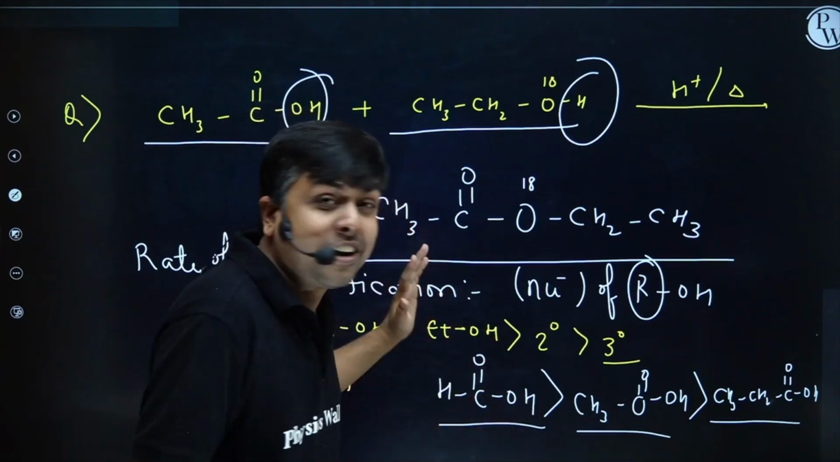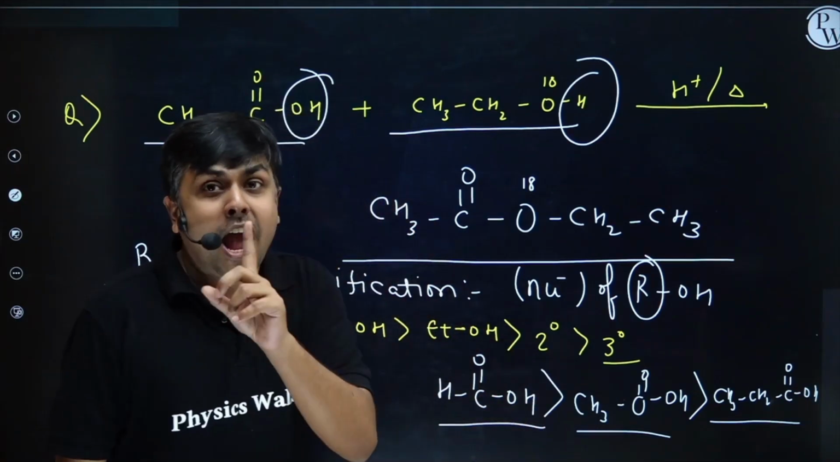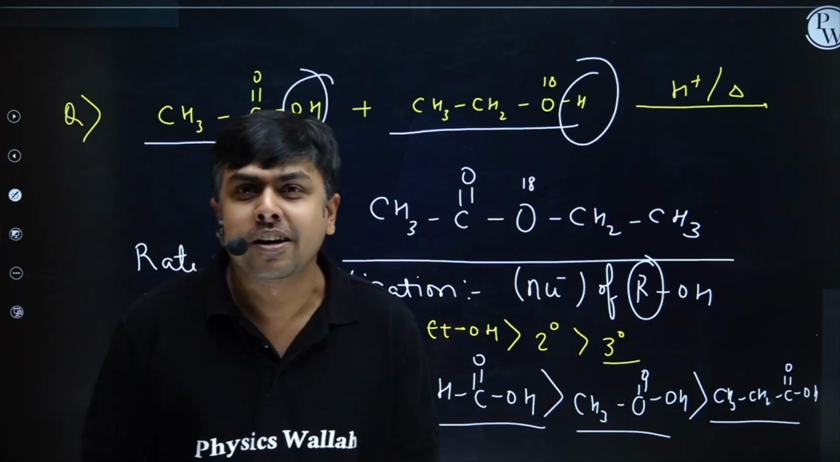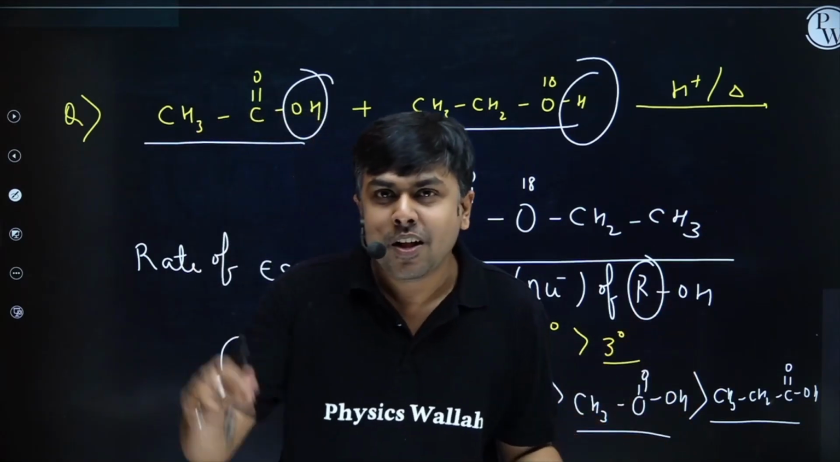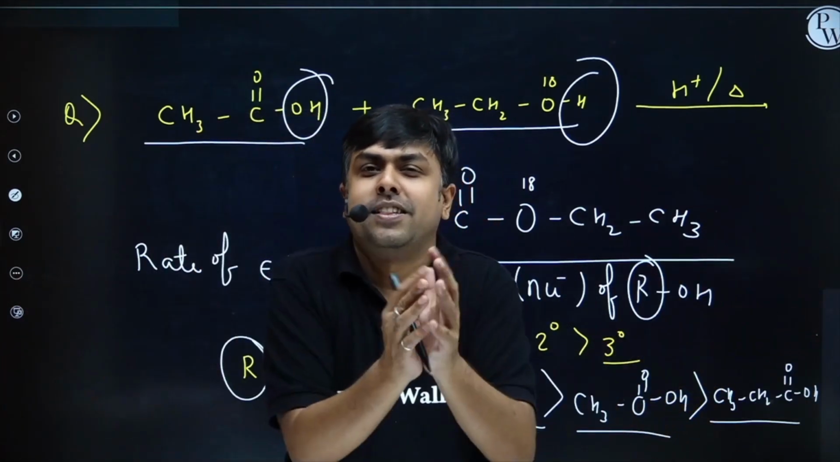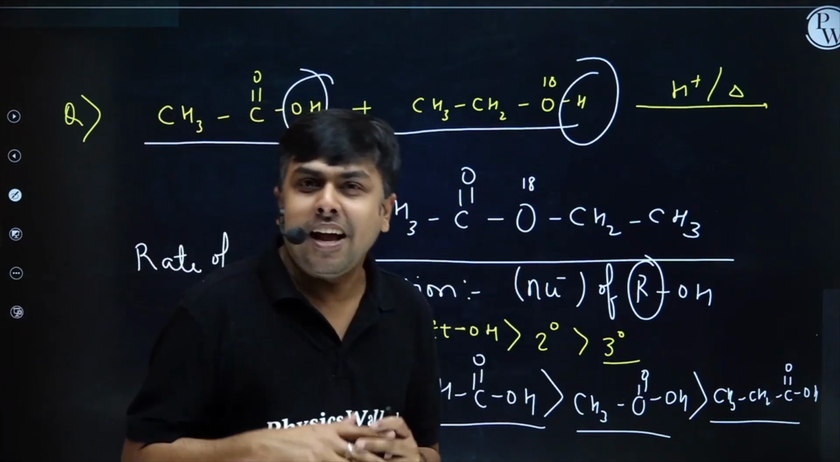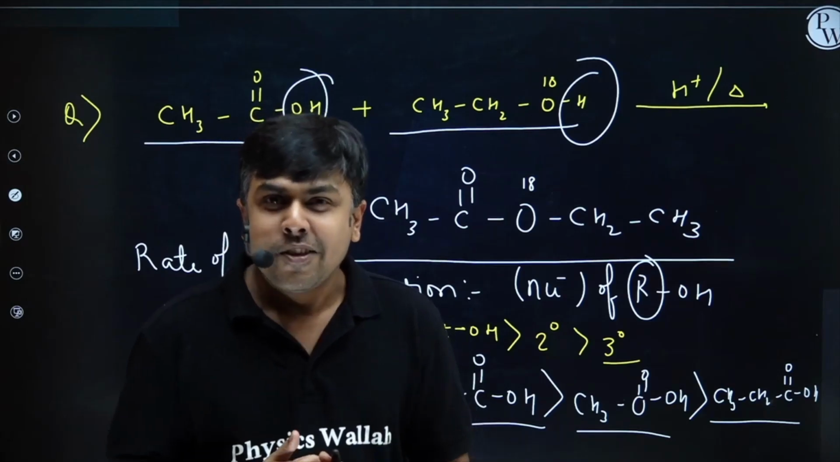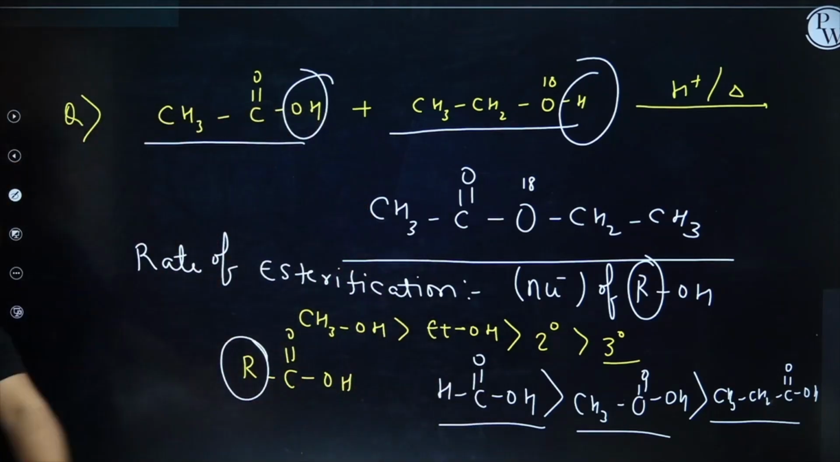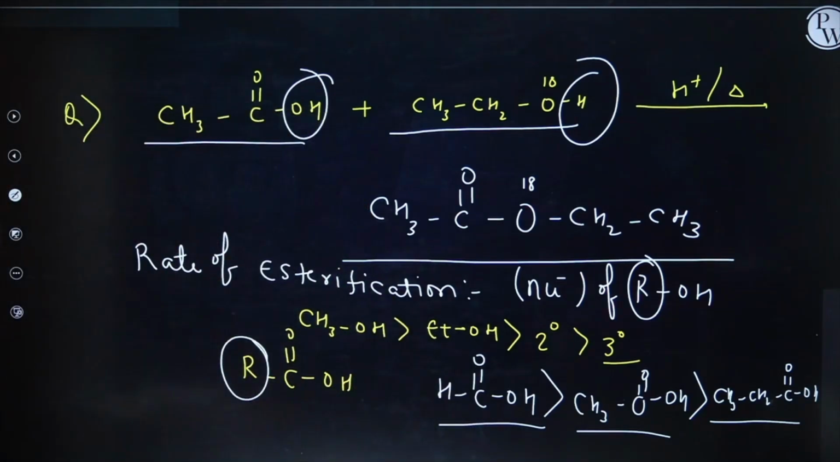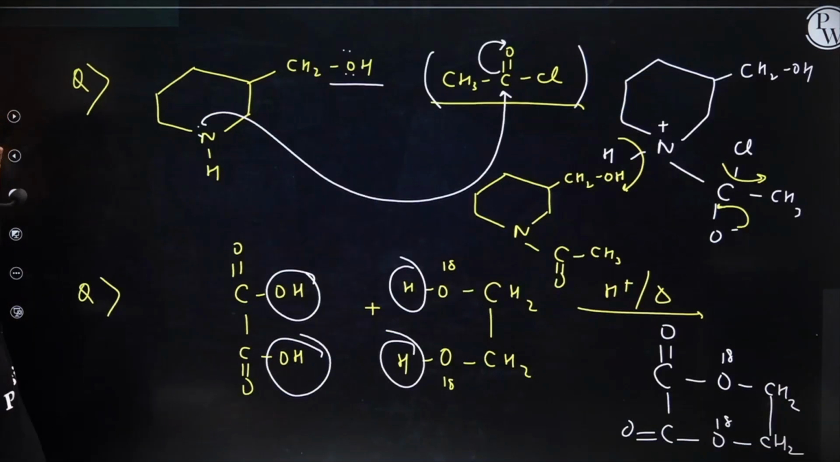Two things. Rate of esterification is important, and one more thing. What will be the product? Remove H from alcohol, OH from acid, join these two. Simple. I hope you understood this esterification reaction, students. So shall we move ahead? Please copy it. Let's move ahead, students.